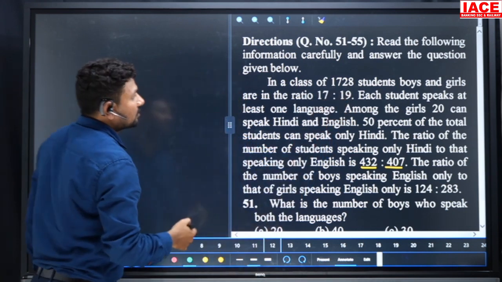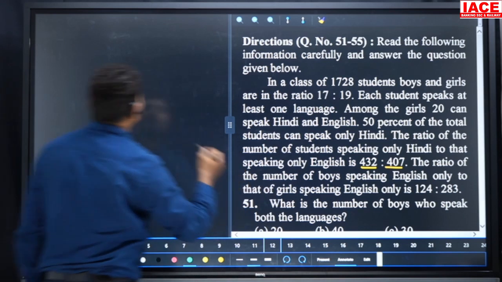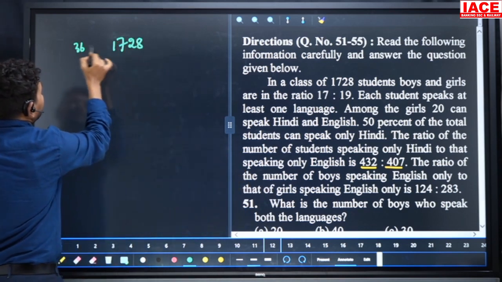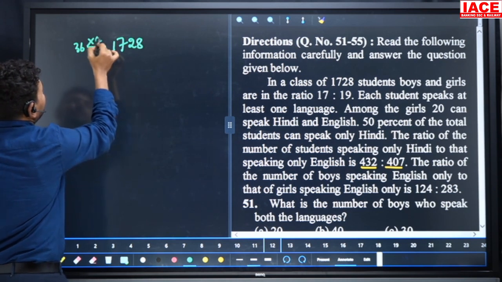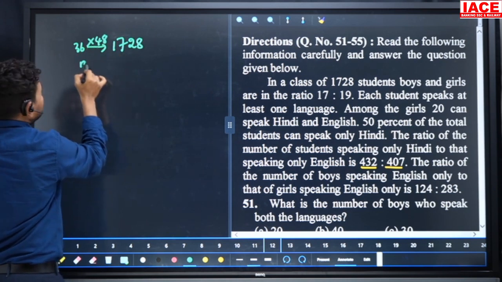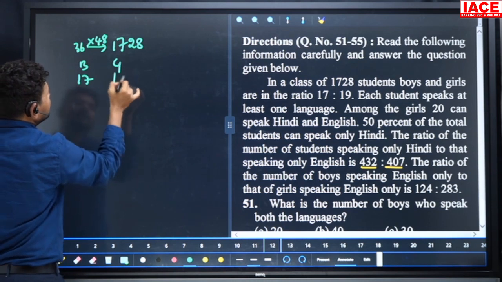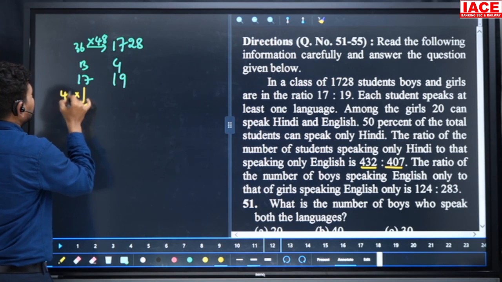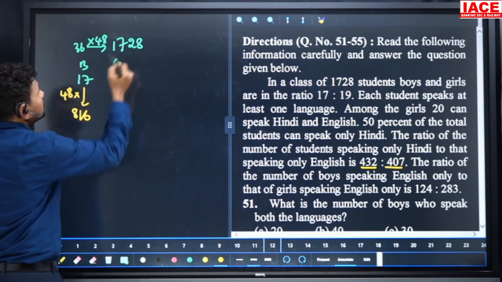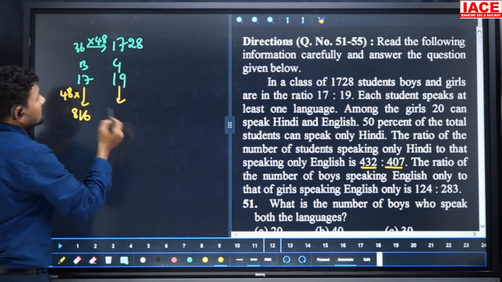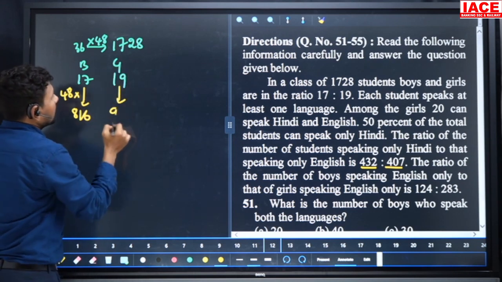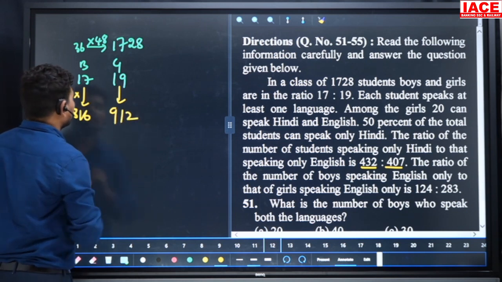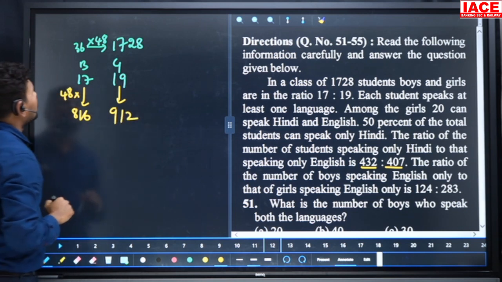So 1728 we should distribute in the ratio 17 to 19. Total parts are 36 parts. 36 parts is equal to 1728, so each one part is 48. Boys value is 17 parts, girls is 19 parts. We multiply 48 into 17 and get 816. Removing 816 from 1728, we get 912. So 912 and 816.